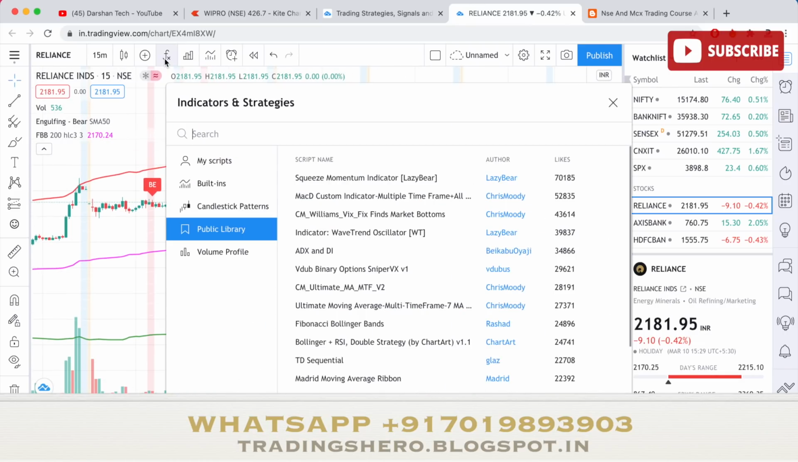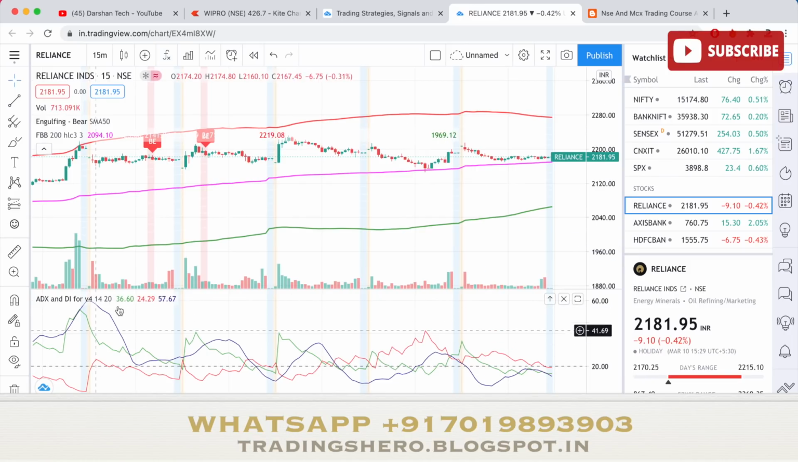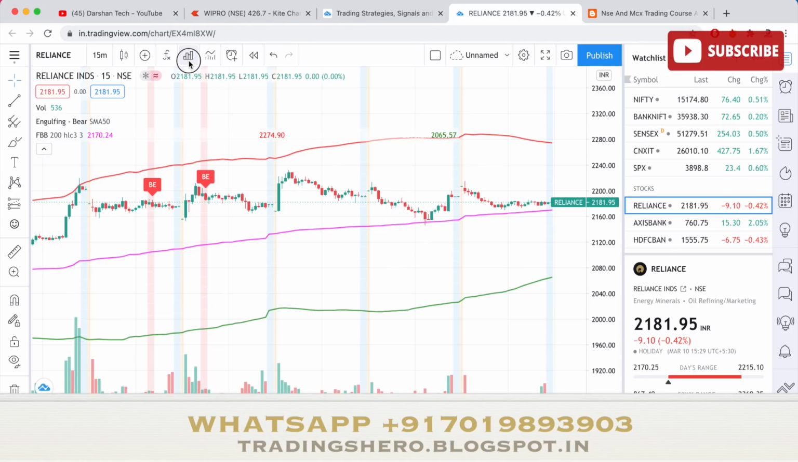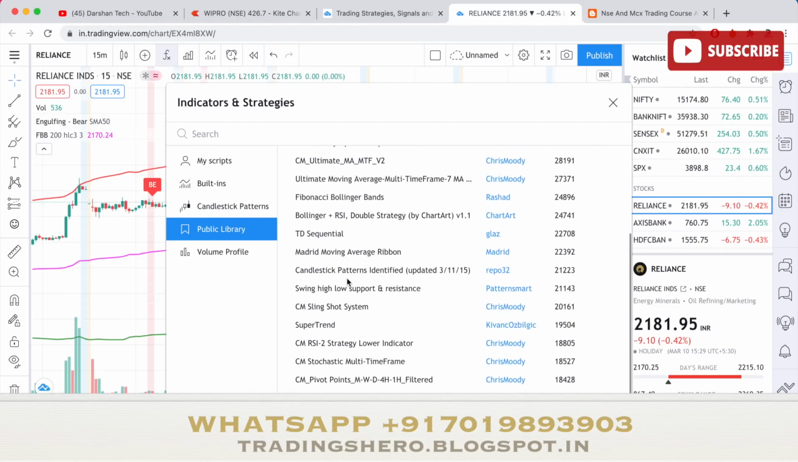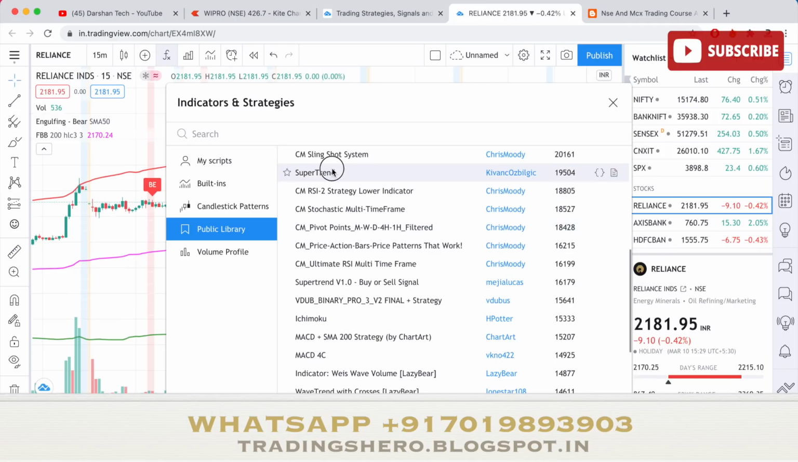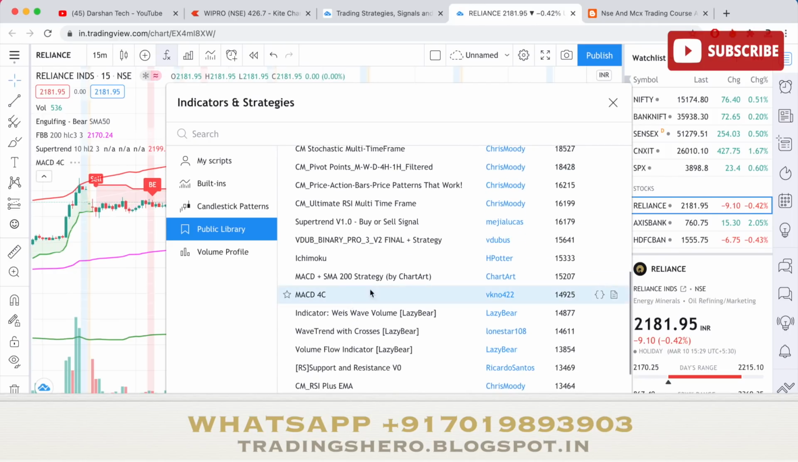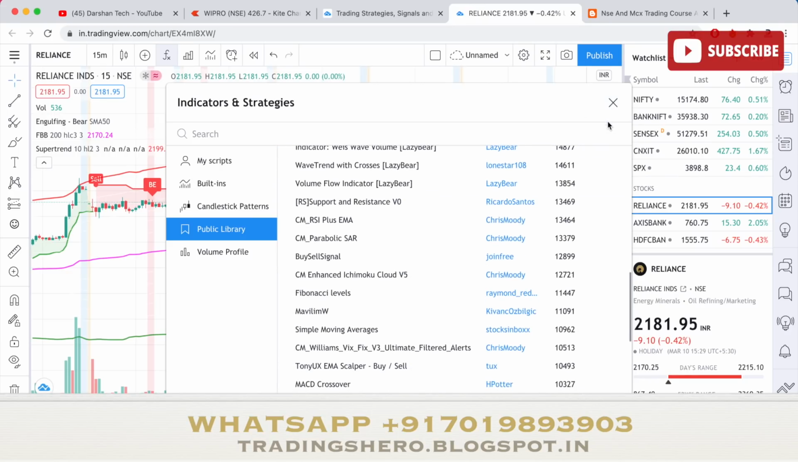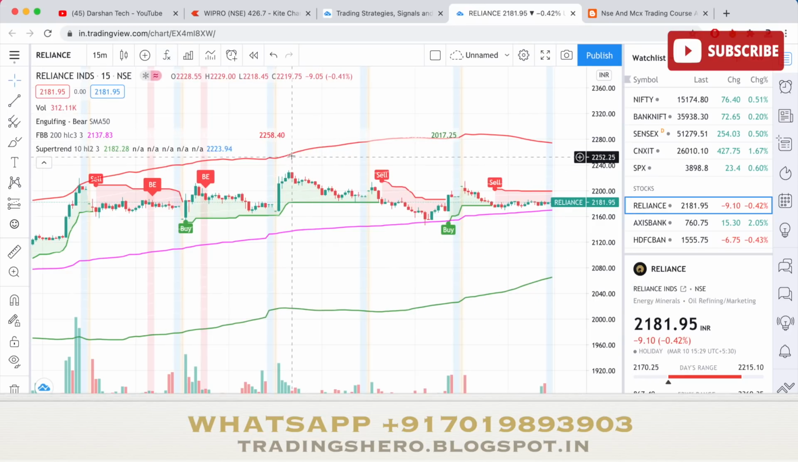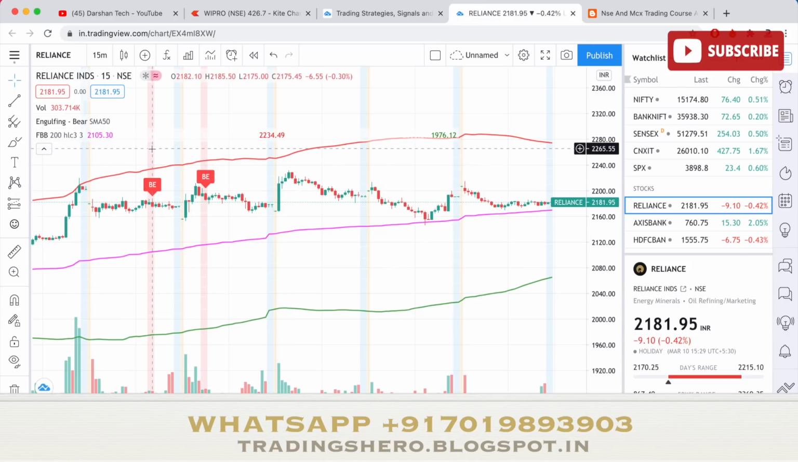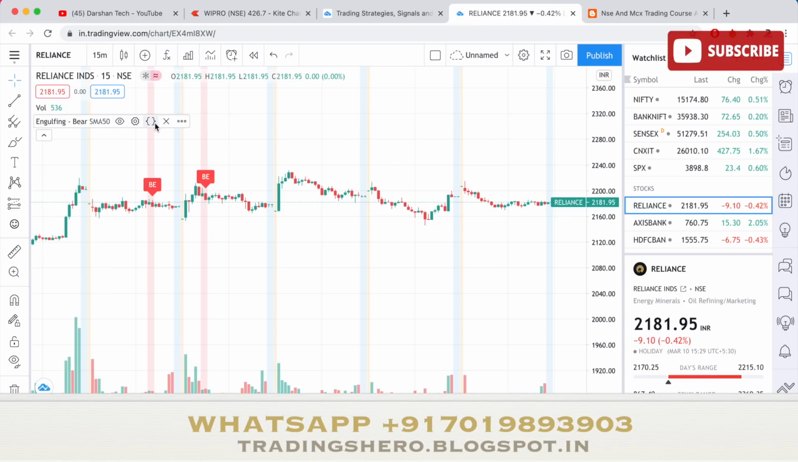And not only that, if I go to any other things like wave band oscillator, ADX and DI, if I click that, you can see everything is being implemented here in my chart. So there's a lot of public library where many people have done that. You can click any of these like Super Trend or MACD. They have done a lot of strategies. And if you upgrade your account, you get a lot of other features also. So this is how it looks. There's a lot of things which are there here. If you guys want to experiment, you can just see it.